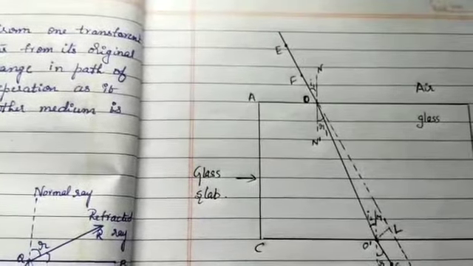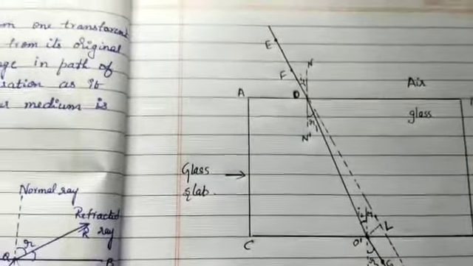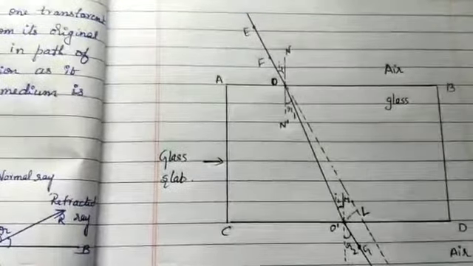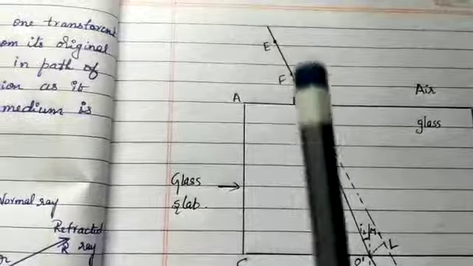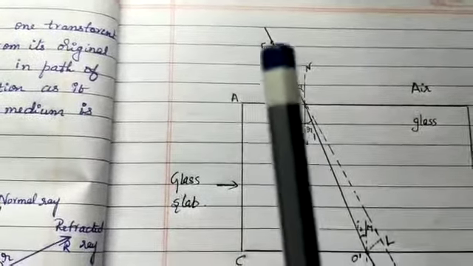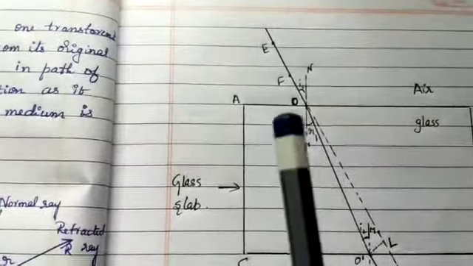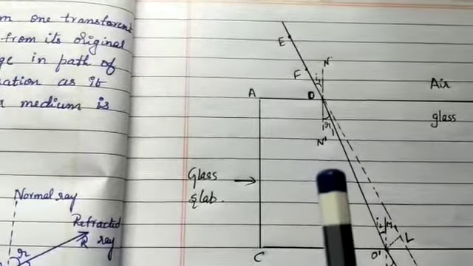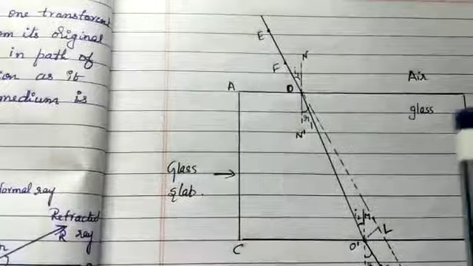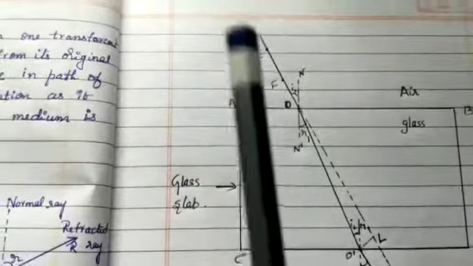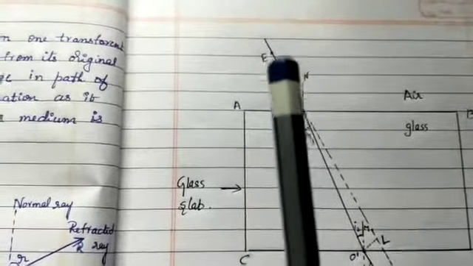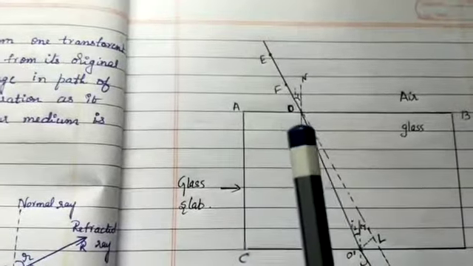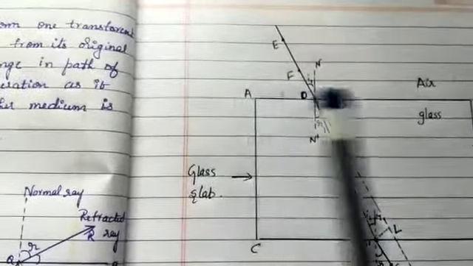Then take 4 identical pins. Fix 2 pins, say E and F, vertically such that the line joining the pins is inclined to the edge AB.